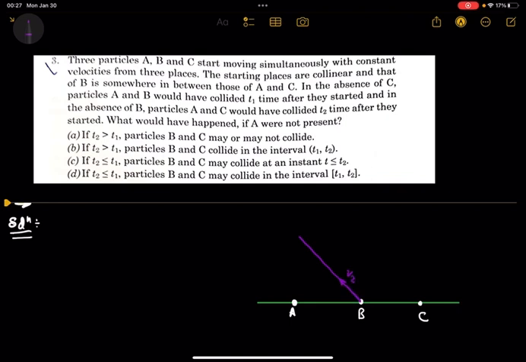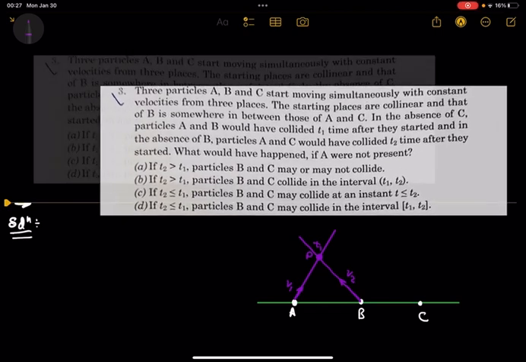They collide somewhere at the time t1. So from A to point P and from B to point P, the time taken by both is the same.